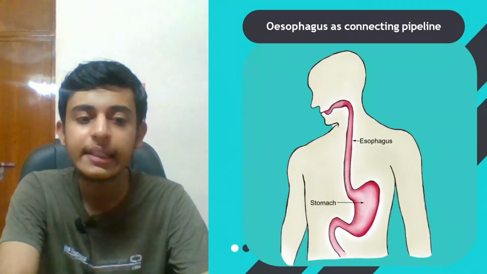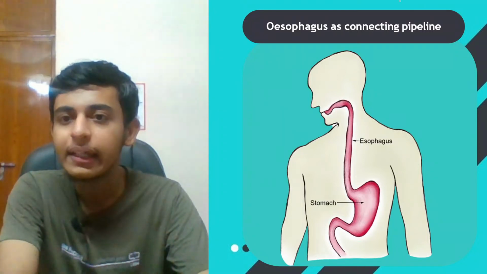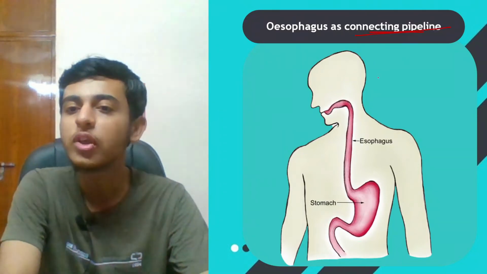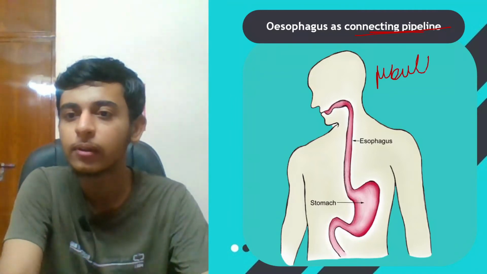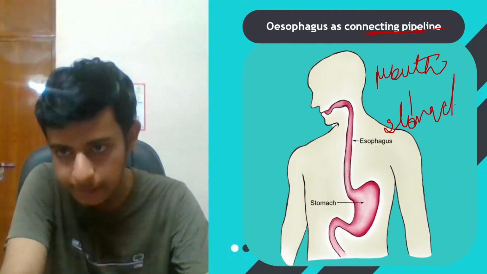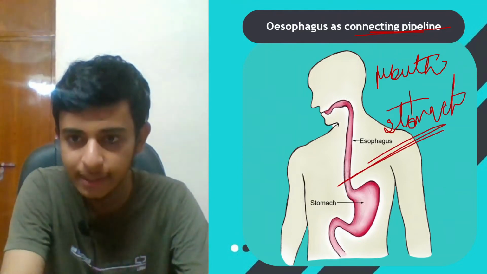Esophagus is a connecting pipeline. Connecting pipeline, which connects the mouth with the stomach. Okay, it connects the mouth to the stomach.